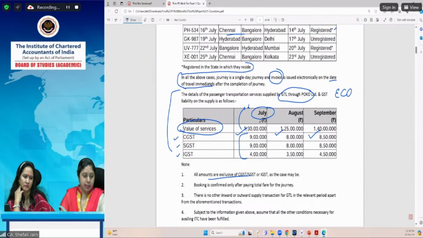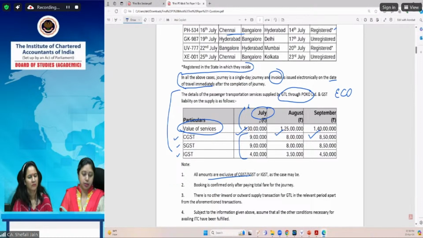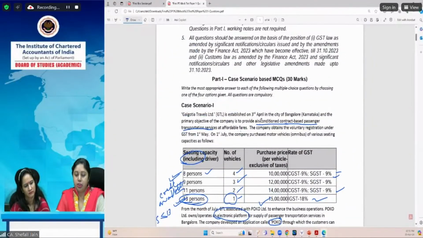Now, Prasad is saying, because I found this query in our query portal, that the e-commerce operator has to pay, hence option D for question number 2. That means GTL is not required to pay tax. Now, in this case, the electronic commerce operator will not pay the tax, because GTL is a company. Services being provided are services by way of transportation of passengers by an omnibus. The person supplying through this ECO is a company. GTL is Galgotia Travels Limited. That means it is a company.